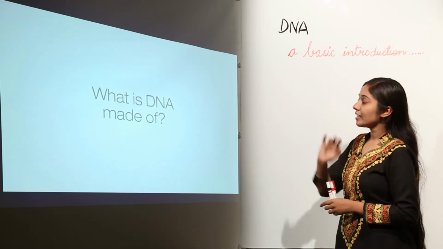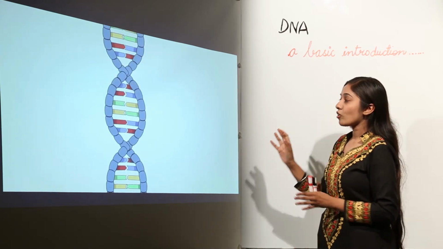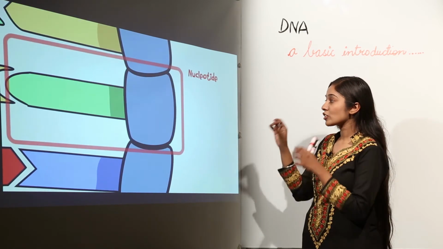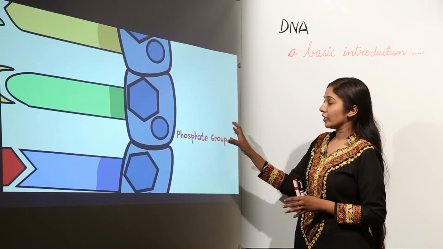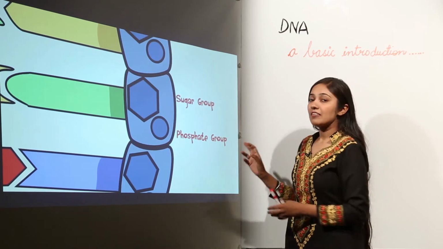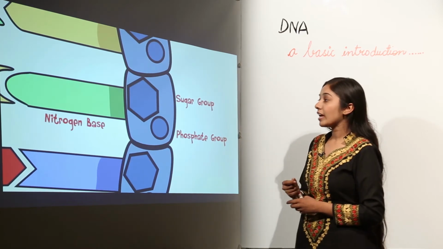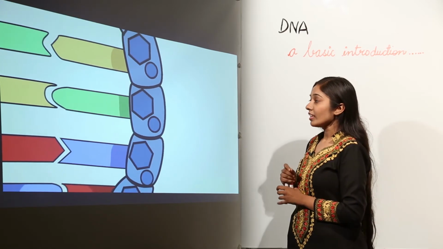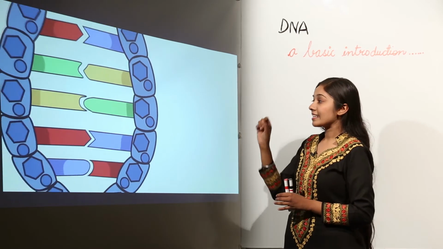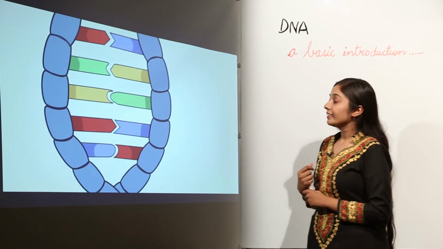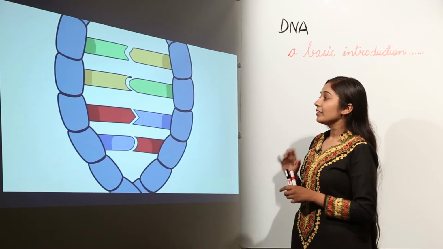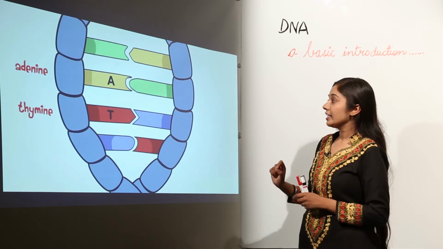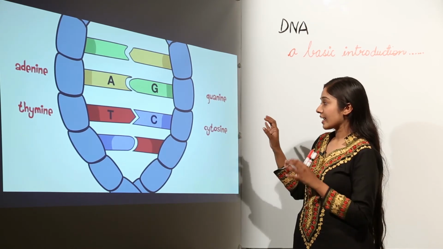Now what is this DNA made of? DNA is made of a backbone of nucleotides. These nucleotides consist of a phosphate group and a sugar molecule. After this, we have certain nitrogenous bases. We have 4 bases commonly. This is adenine, for which you write the symbol as capital A, and then after adenine we have the next nitrogenous base, that is thymine for T, guanine for G, and cytosine for C.